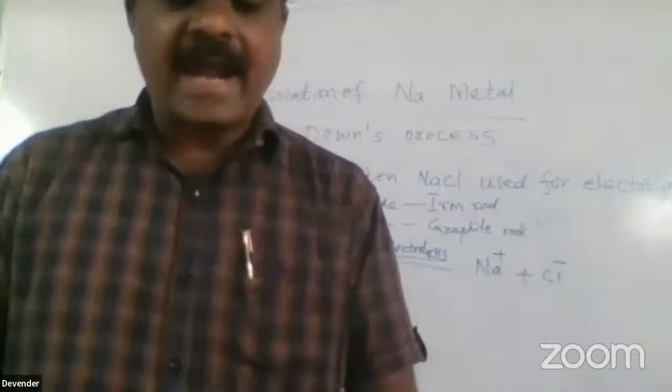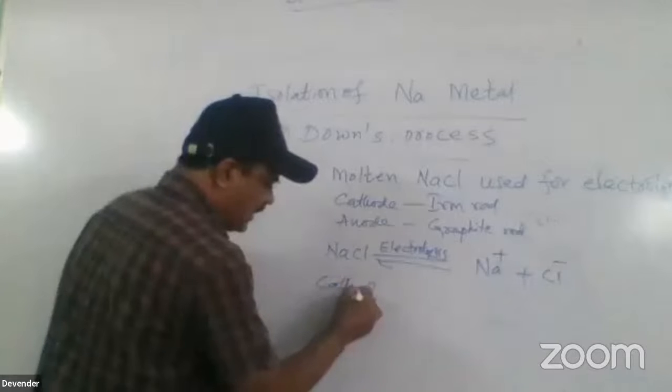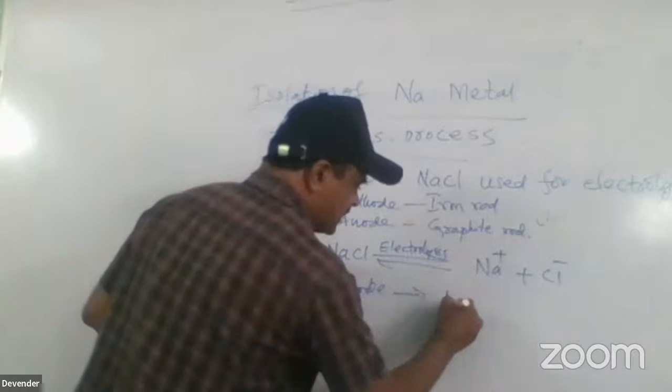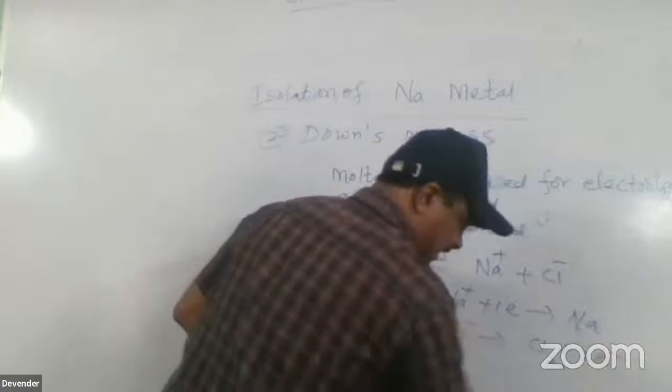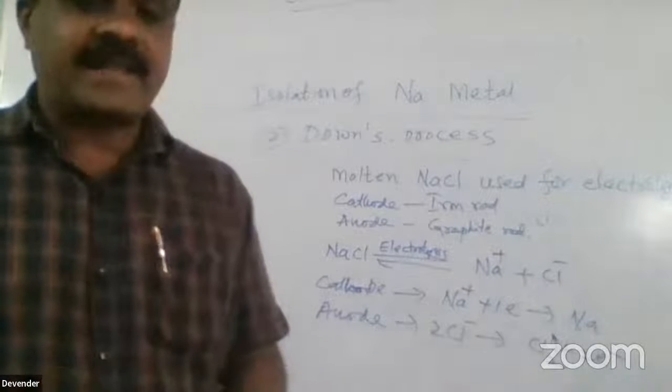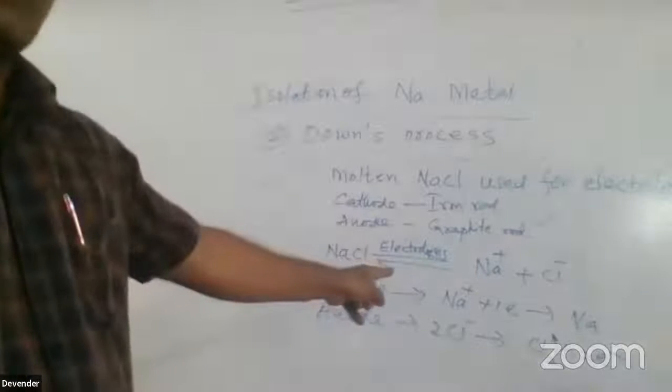Sodium is deposited at the cathode: sodium plus one electron gives sodium. At the anode, chlorine is liberated out, Cl2, with 2 electrons. At the anode, chlorine is liberated. At the cathode, you get the deposited sodium.